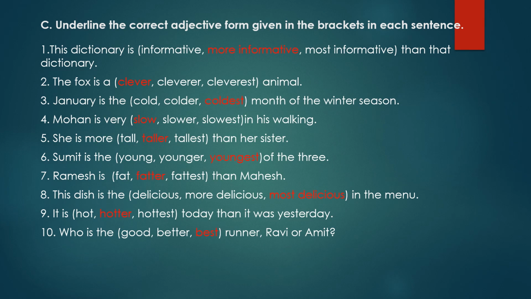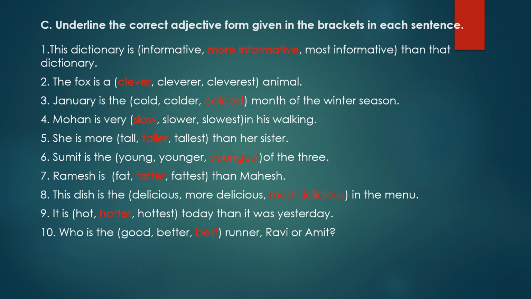Now see the other exercise. Underline the correct adjective form given in the brackets in each sentence. Here the 3 degrees of adjectives will be given to you. You have to choose the correct one which will come. So read the sentence properly and find out.